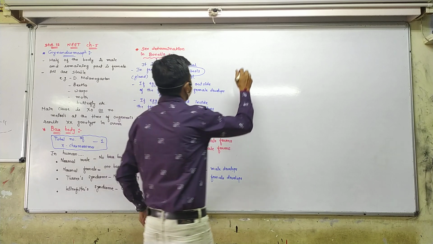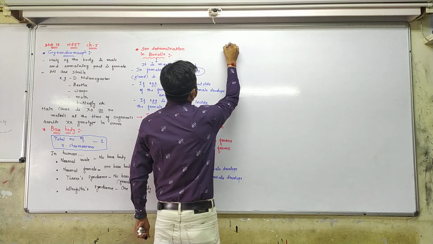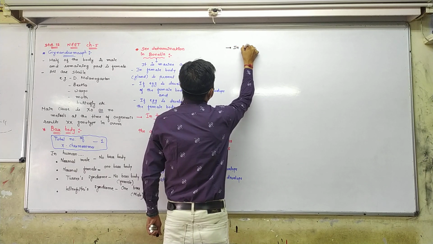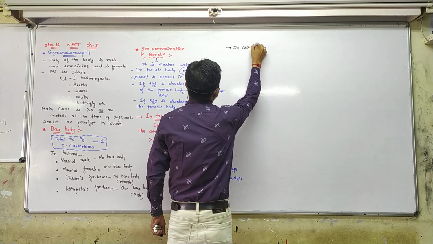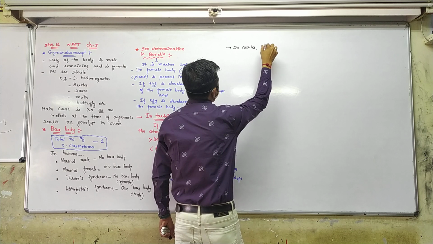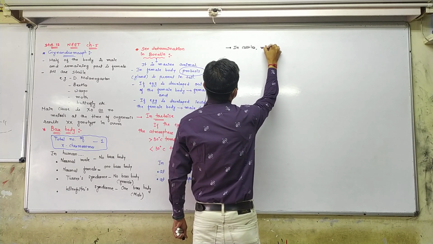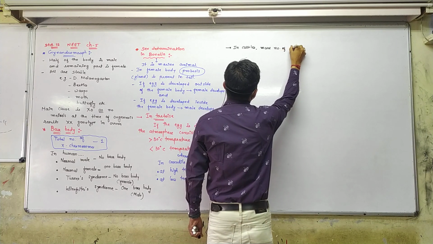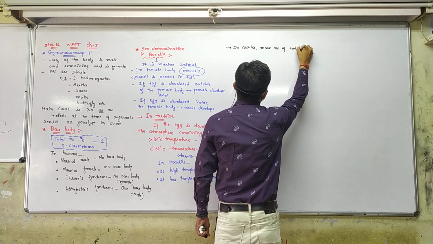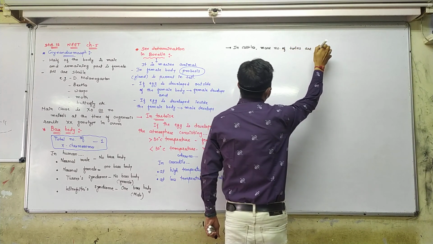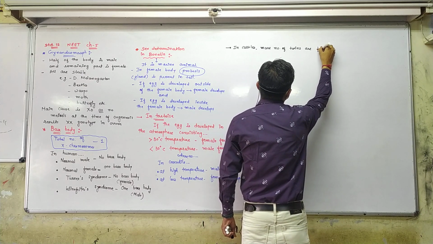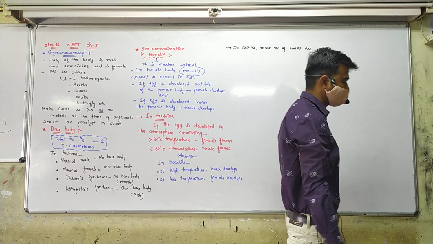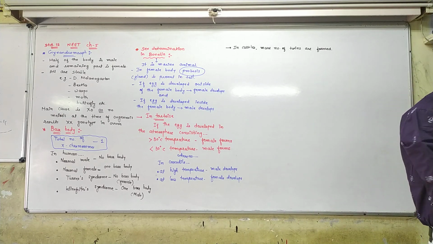In cattle, a greater number of twins are formed.